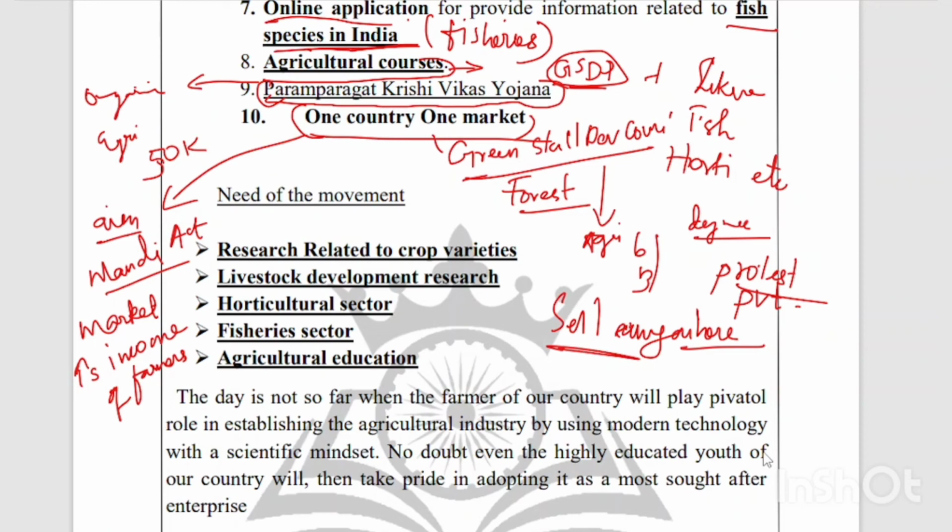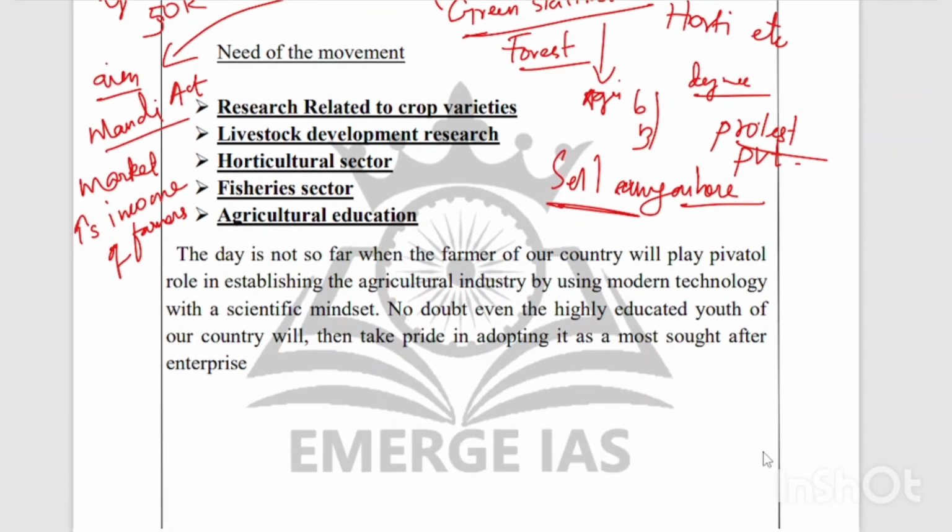Then the need of the moment: which are the fields that need to be researched or developed for rejuvenating agriculture. I am listing out those points. Research related to crop varieties. Yes, we have to research more on crop varieties. We have to develop less water intensive crops, high yield crops, climate friendly crops, pest resistant crops, etc. We have to develop more crop varieties to increase agricultural production in India.